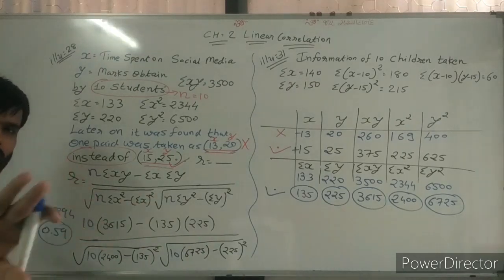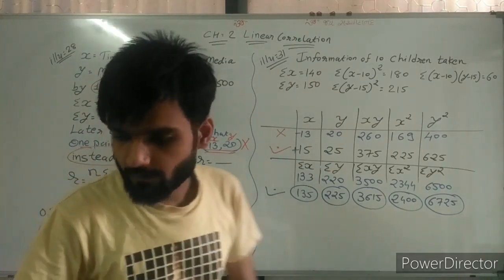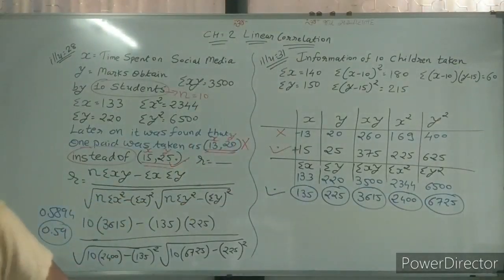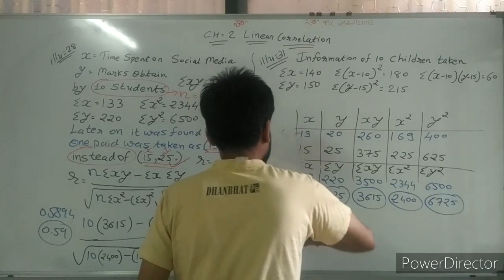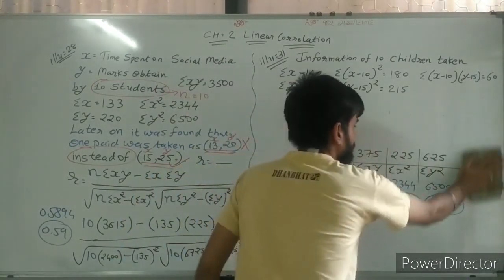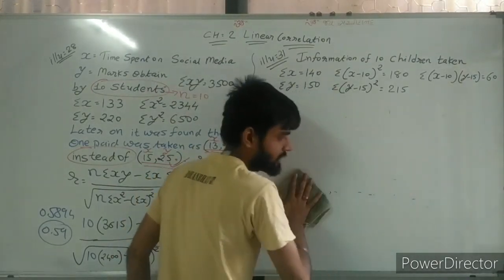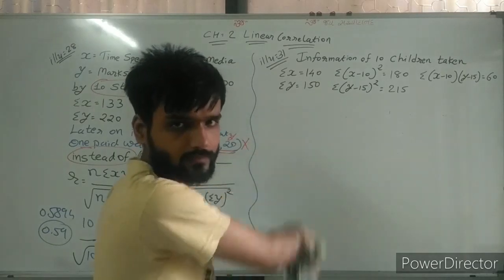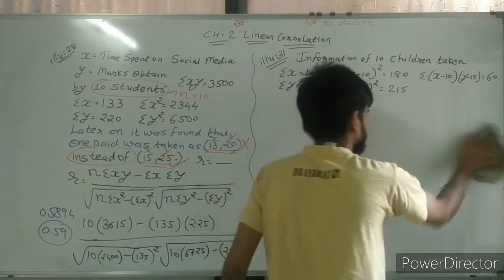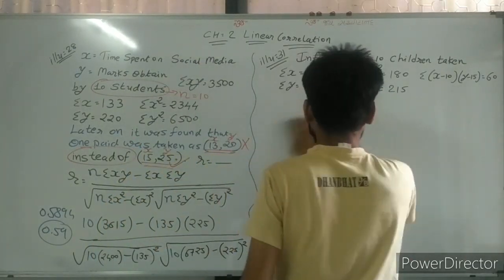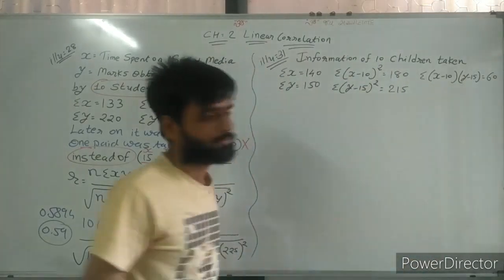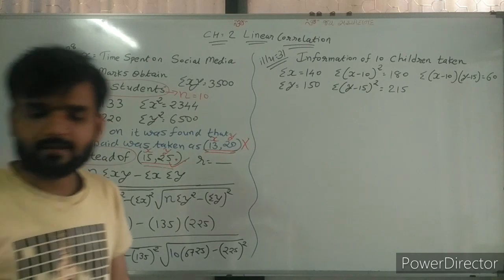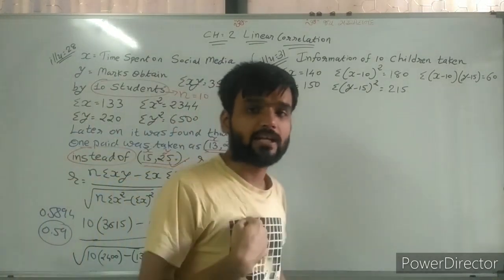Now that calculation you can do yourself. That I am not showing to you. Now we are doing next question. This calculation is most important one, whatever we have done.